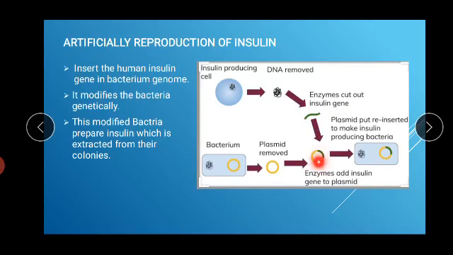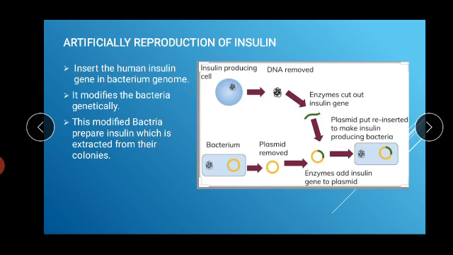After that we will reinsert that plasmid into the bacterium. Now this is a genetically modified bacterium. This is genetically modified because we have inserted our gene of interest into the plasmid. Then after that it will become a genetically modified bacterium. After that, this plasmid will start replicating and start the production of insulin.